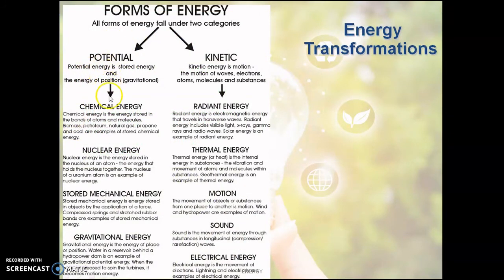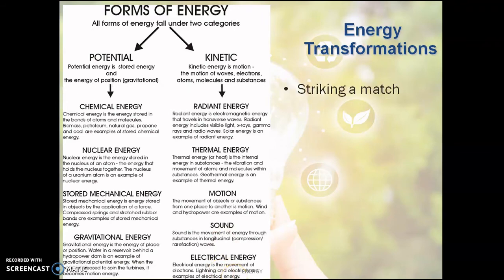Under potential we have chemical energy. We spoke about the molecules and the atoms, how they are held together. Nuclear energy, the nuclear weapons, we spoke about that too. The stored mechanical energy is that rubber band example I told you. Gravitational is the ball. If I throw a ball from a height, that needs gravitational energy. If we see the kinetic, again we saw a lot of examples. The light energy, the heat energy, and anything that moves. The sound energy, even what we speak, that is kinetic energy.